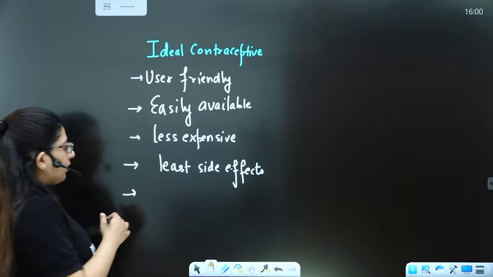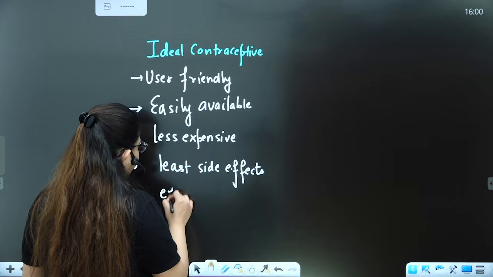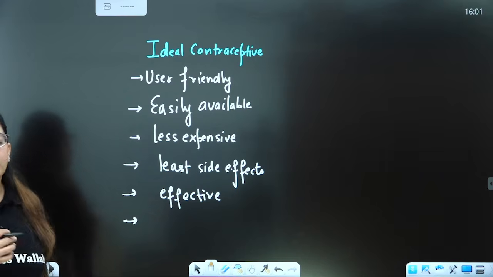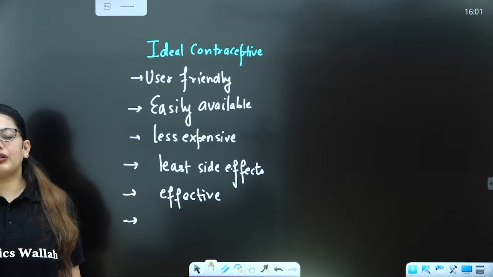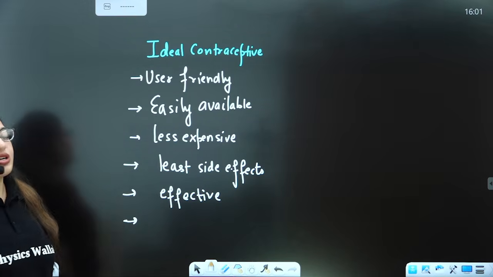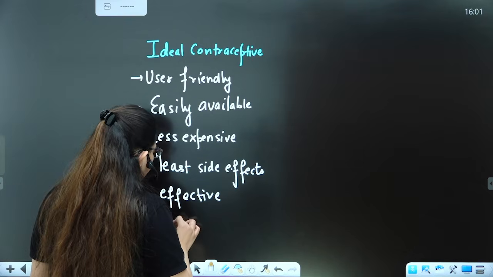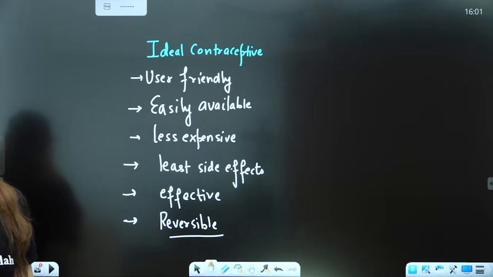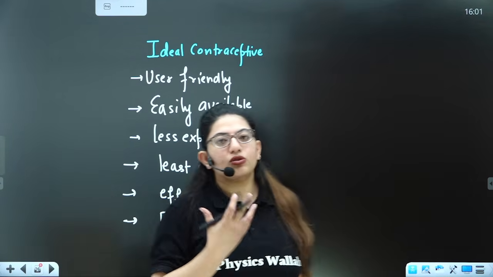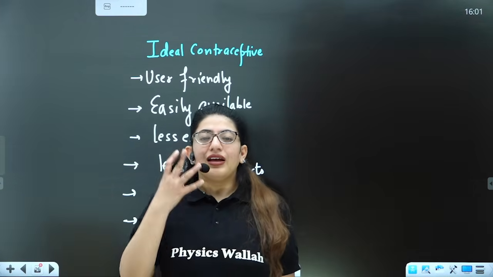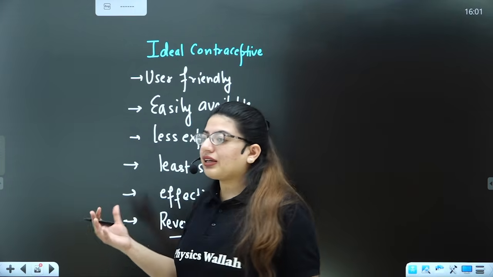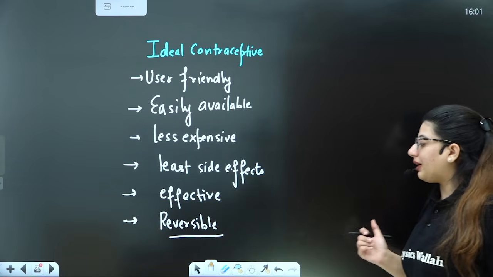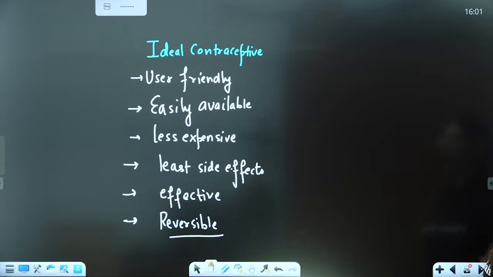And then it should be effective. That means if you're using it, it should be working, not having a high failure rate like the natural methods. And the last is it should be reversible. If I quit using it, I should again resume my fertility. I will not become infertile. Irreversibility is seen in the case of surgical methods, tubectomy and vasectomy, right? Okay. So these are the properties of the ideal contraceptive.